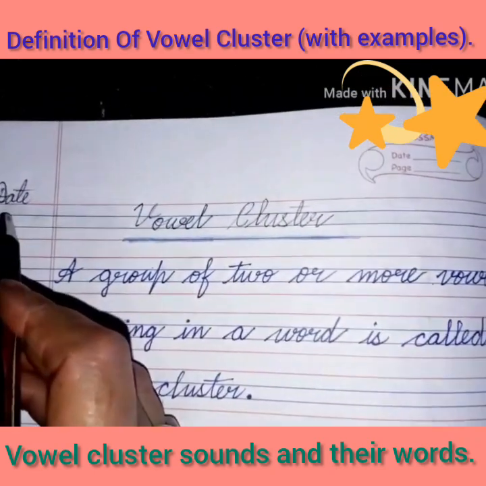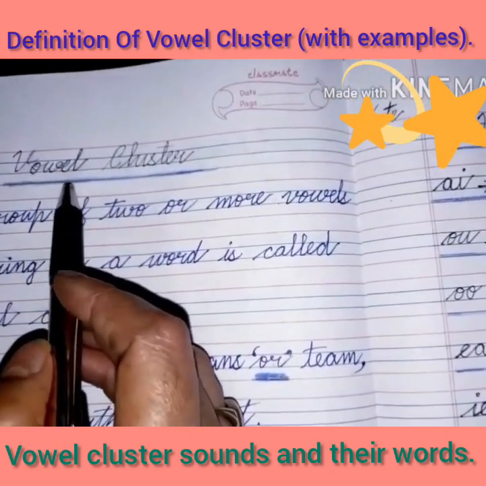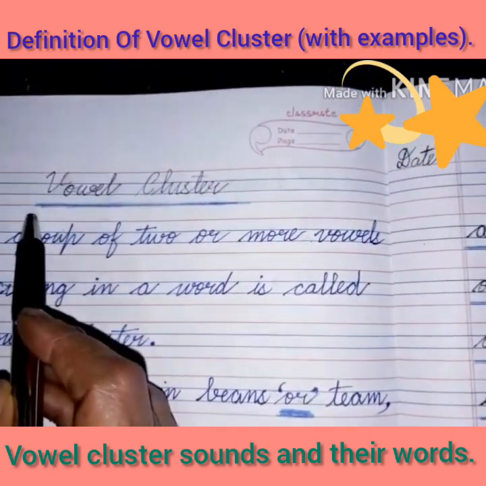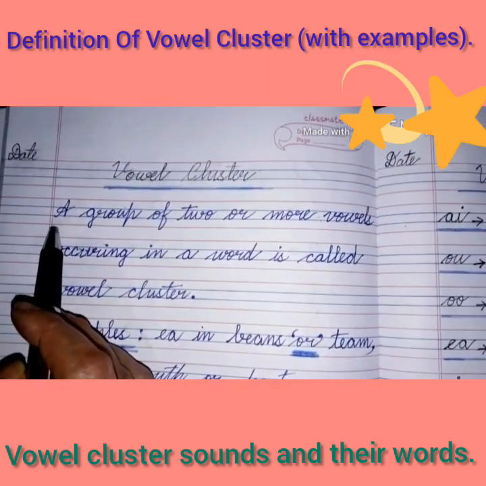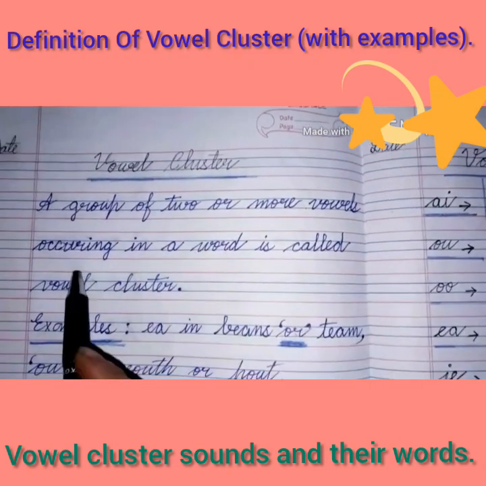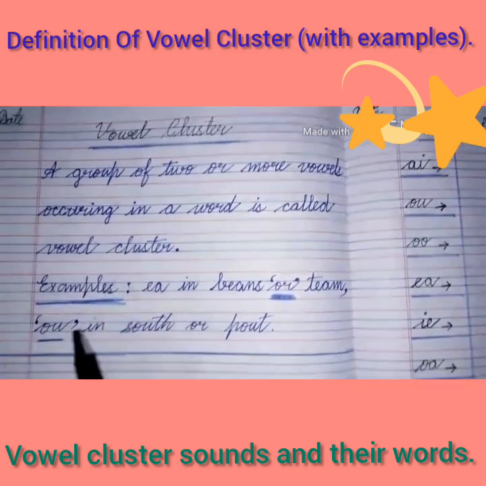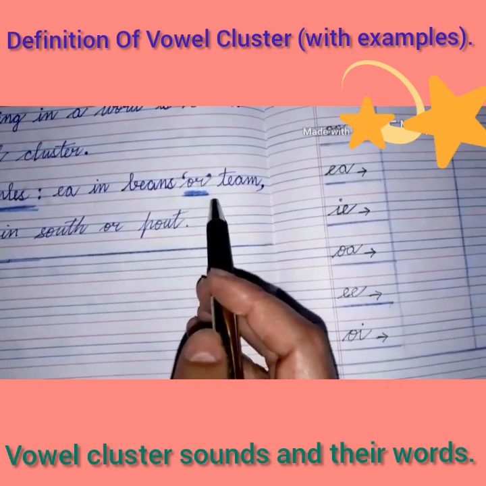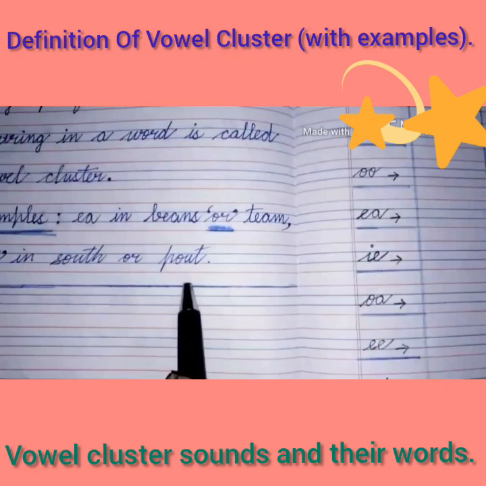Firstly, you will write down the date here in this corner. Then you will write down the heading, VOWEL, vowel, CLUSTER, cluster. Then you will underline it. And from the second row, you will write that a group of two or more vowels occurring in a word is called vowel cluster, as I told you. Examples, EA in beans or team, OU in south and pout.